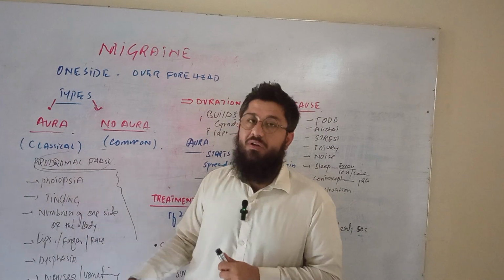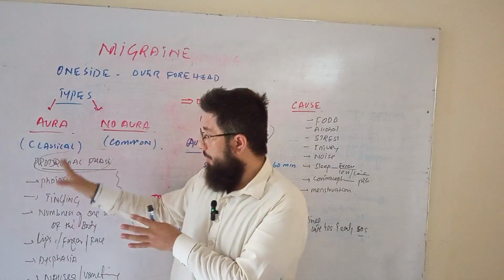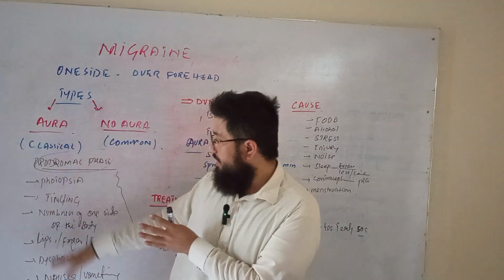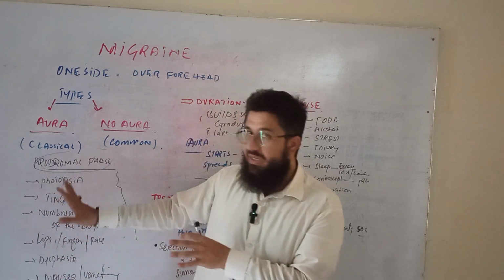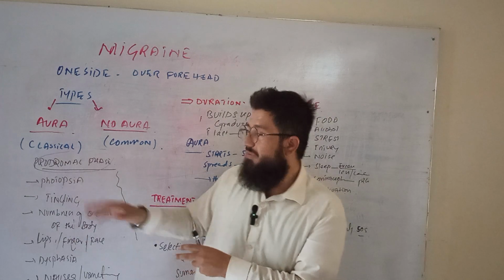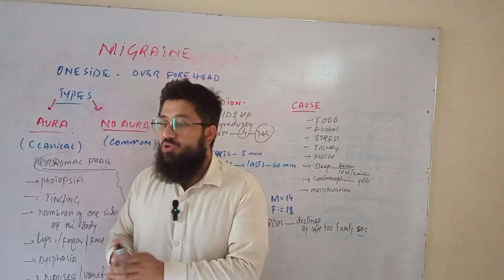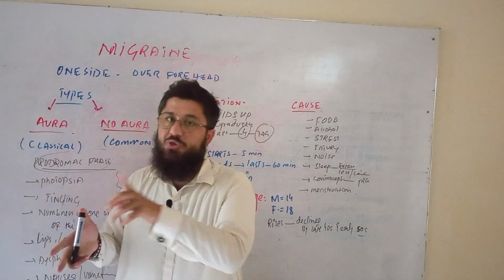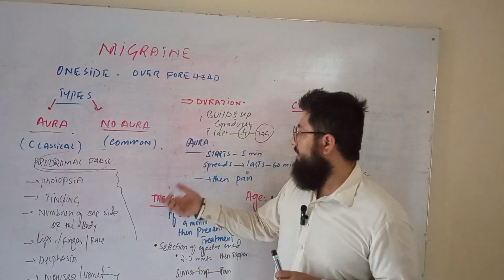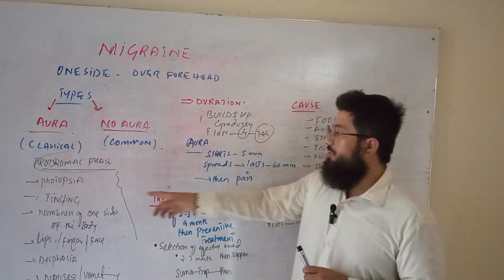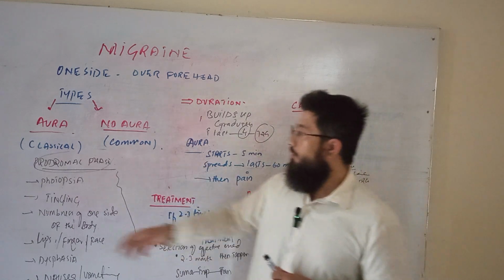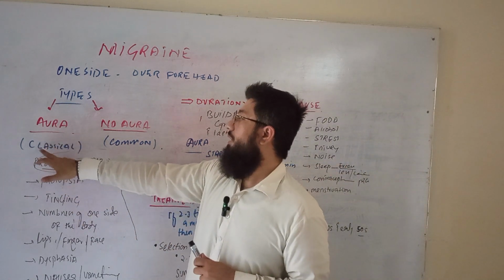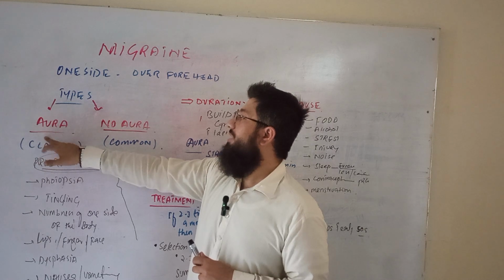So this patient first of all complains of this particular phase. A patient goes through any of these points, photopsia, numbness, nausea, vomiting, any one of these or any two or any three of these may be seen in that patient. After this particular phase, the patient will switch to migraine. So that patient will not directly get the migraine. That patient will first of all go through all these phases, then the pain will start. That is the one having classical migraine, or the migraine with aura.